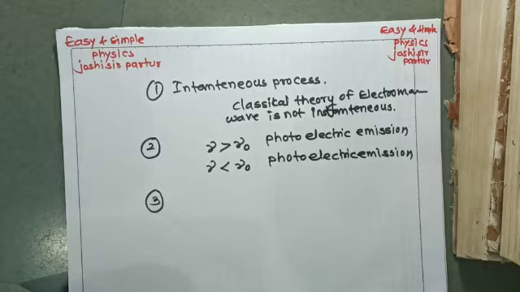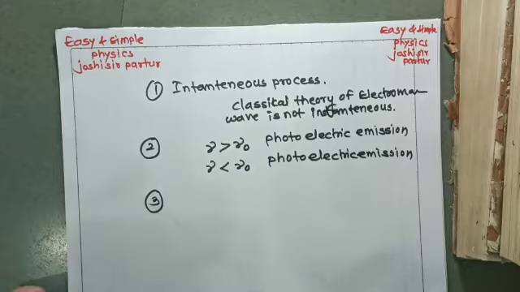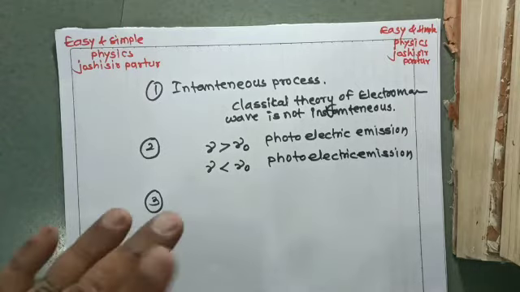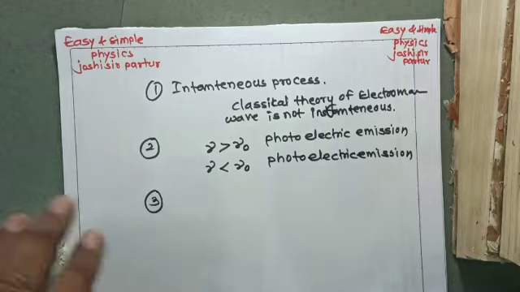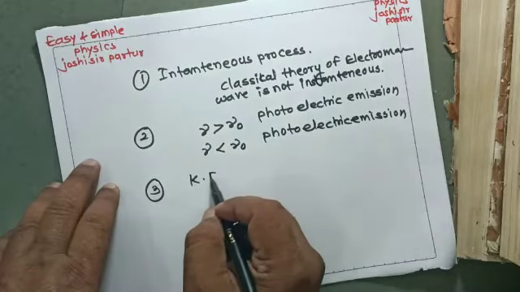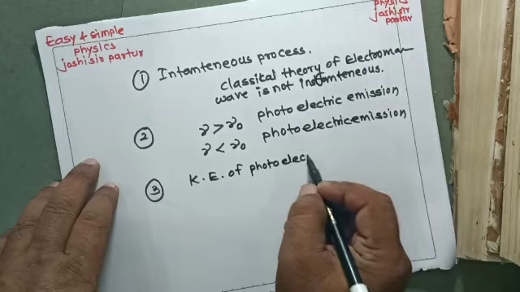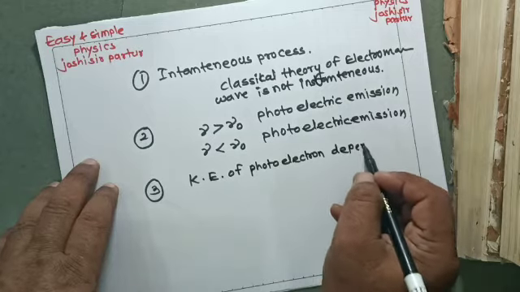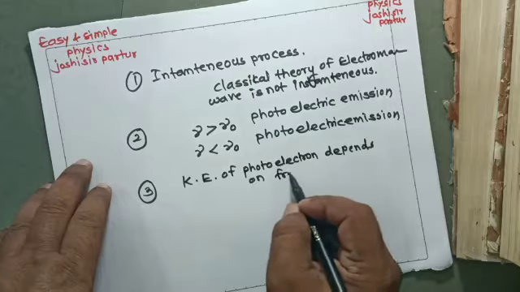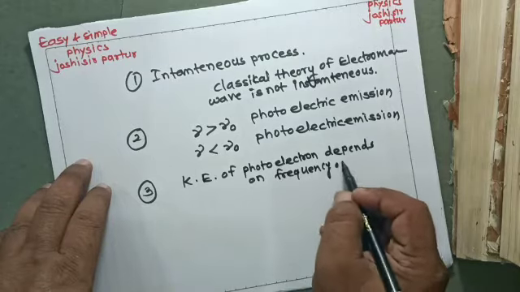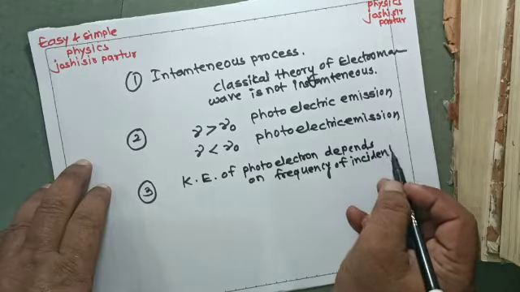Third, with intensity kept constant, the kinetic energy of the photoelectron depends on frequency. This means in the photoelectric effect, the kinetic energy of the photoelectron depends on the frequency of incident radiation.